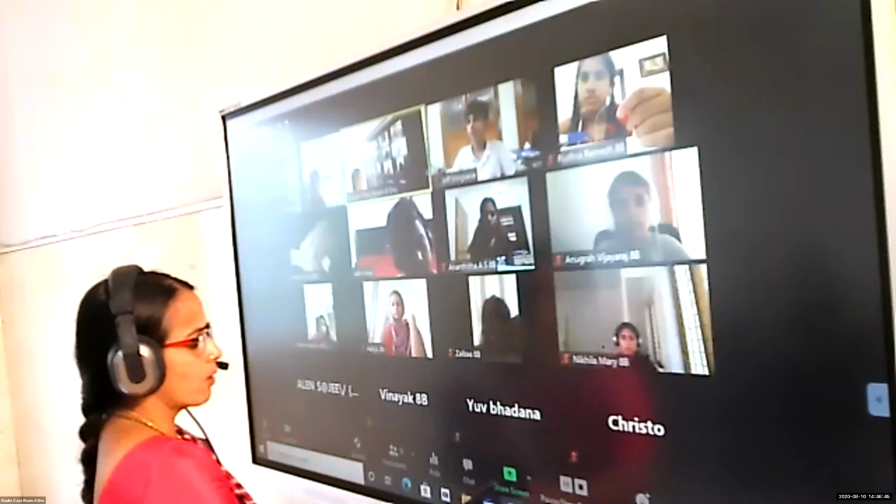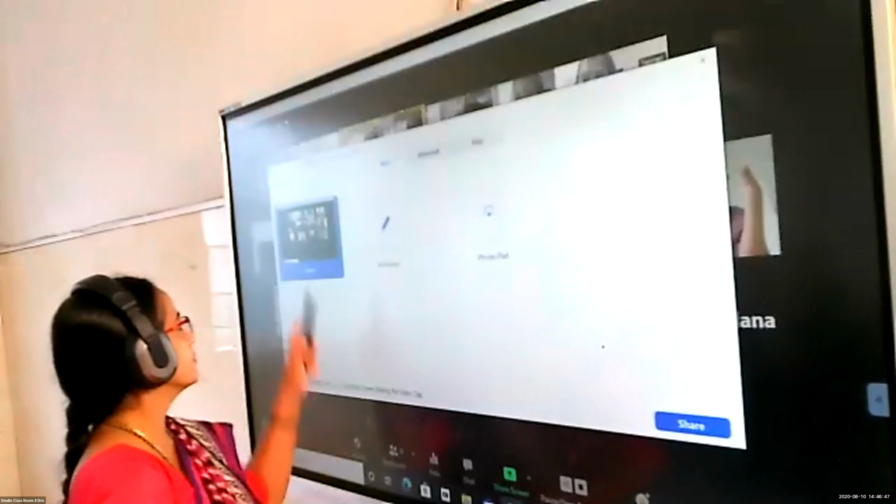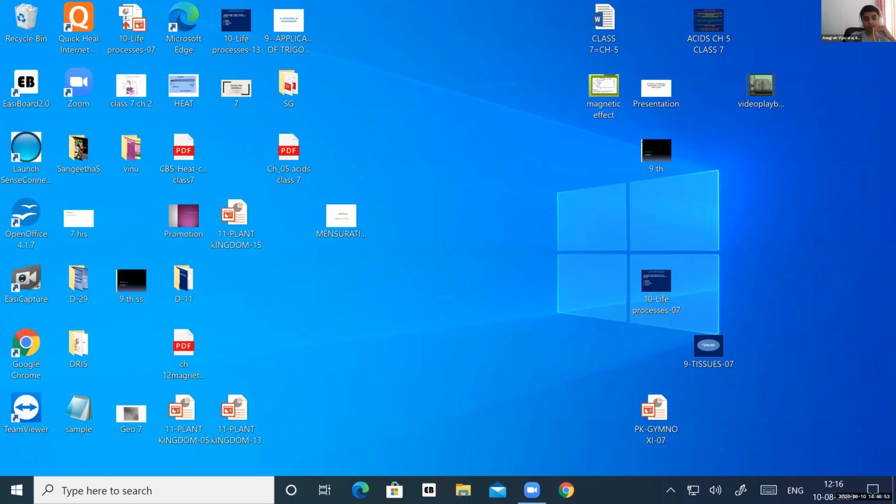Which are the solid shapes? Any example? Cube. Cube, very good. Cuboid. Cylinder. Good. Pyramid. Very good. Cone. So these are the shapes we are going to study now.